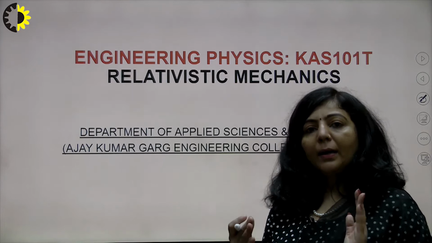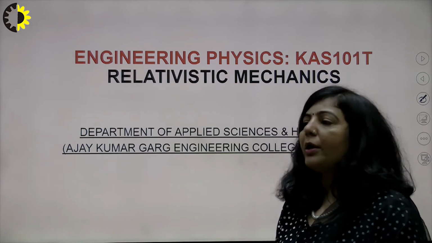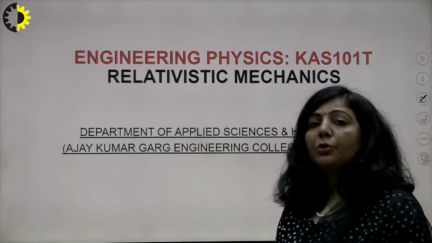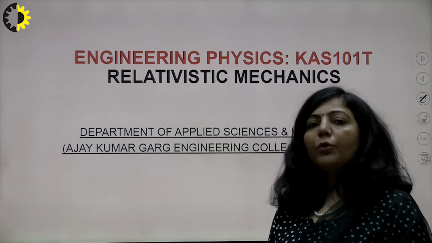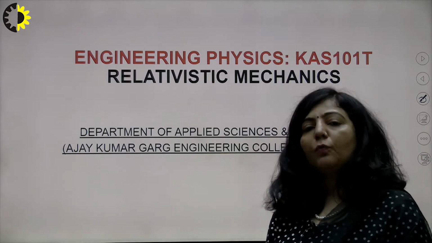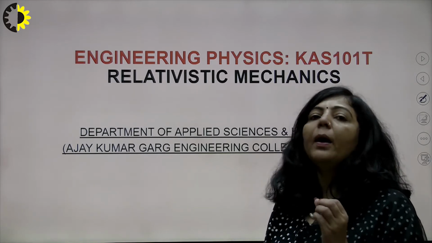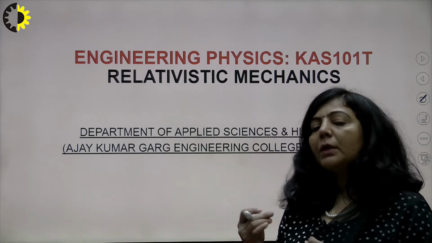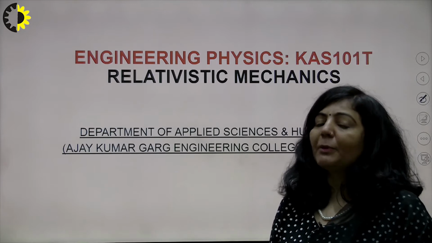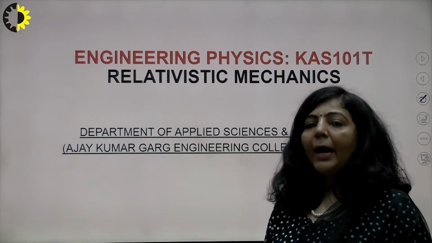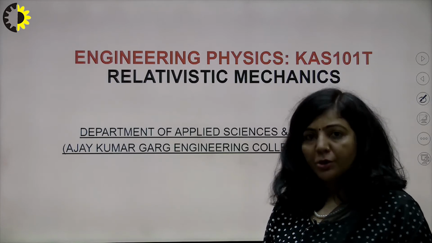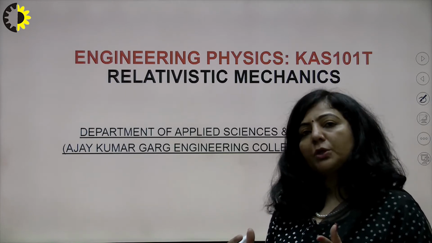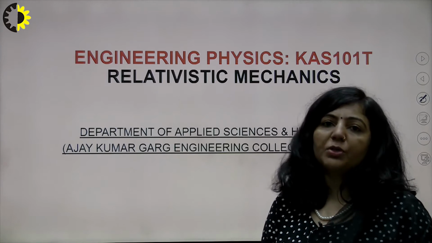After the failure of the Michelson-Morley experiment, we came to the conclusion that there is nothing like an ether frame, and whenever you want to describe the motion of any object, you will always describe it with respect to a material object. So from there the special theory of relativity starts, and we have four equations which are known as Lorentz equations, and those Lorentz equations are the base of relativistic mechanics.